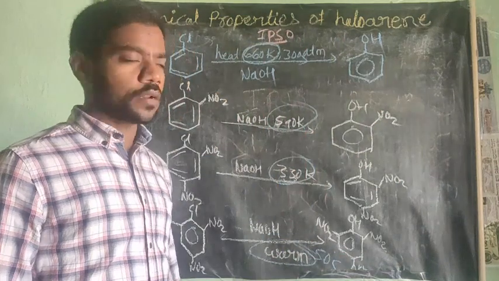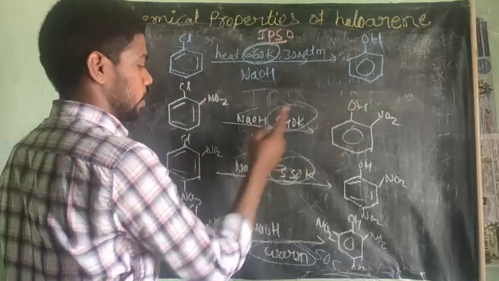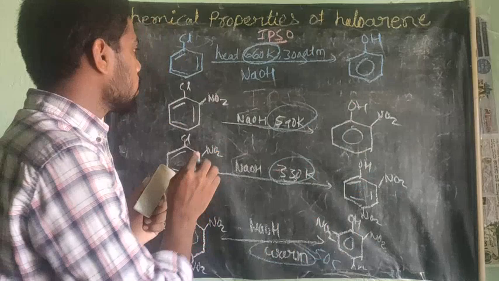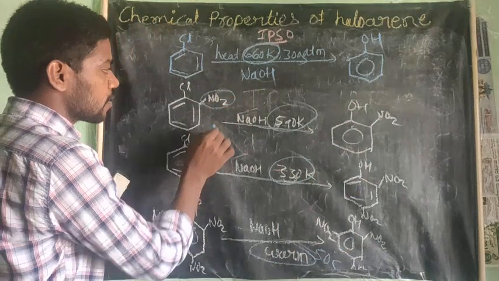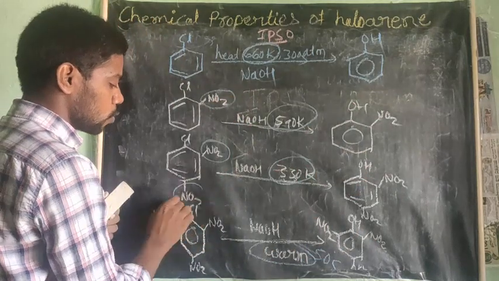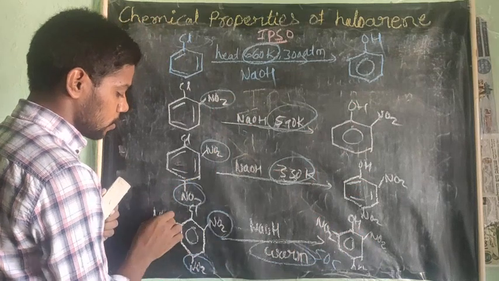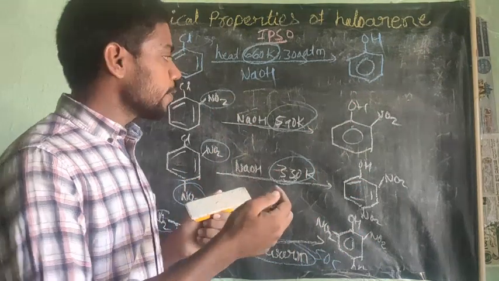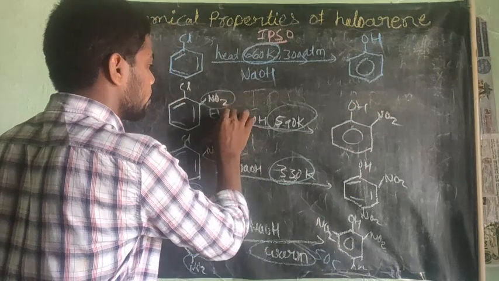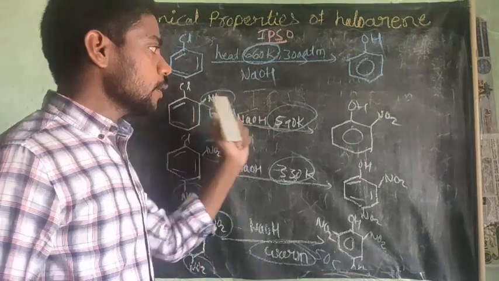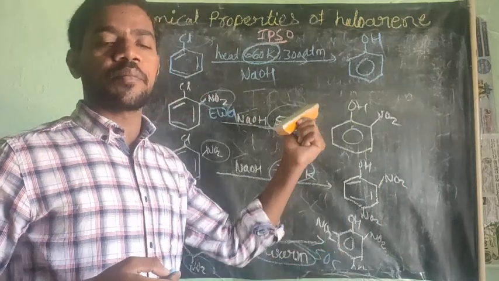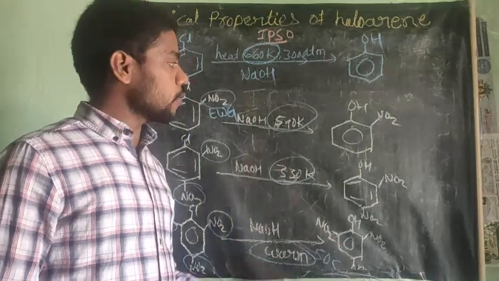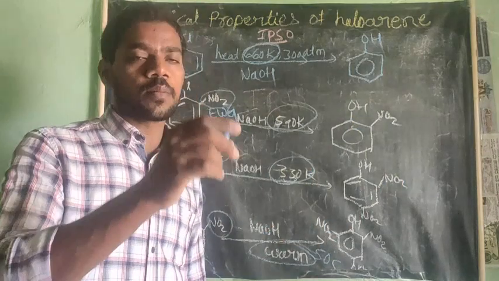Why this temperature? You see here, in all, chlorine is replaced by OH. But one thing you have to observe: the NO2 group is increasing. Here only one NO2, here two NO2 groups, here three NO2 groups. NO2 is an electron withdrawing group. Where the electron withdrawing groups increase, the temperature condition decreases.